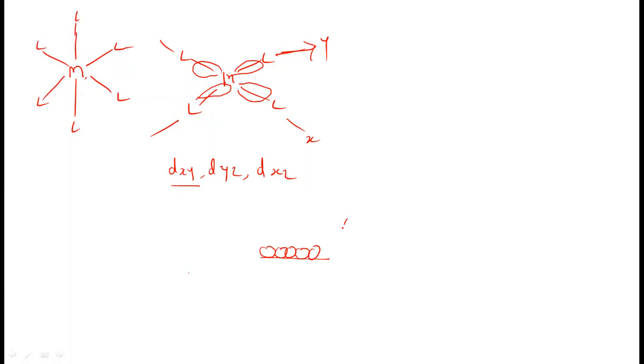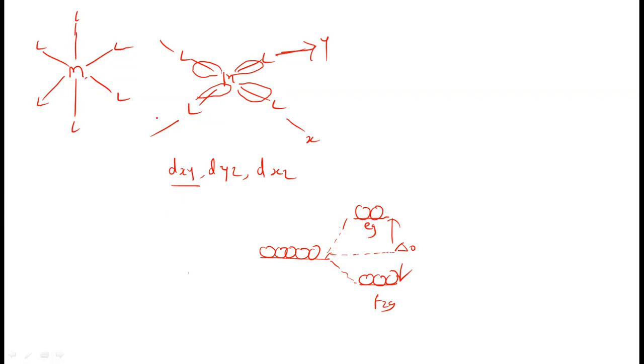The 5d orbitals are split into the two groups that are known to us, T2G orbitals and EG orbitals. Okay, this is known to us. So this energy gap is 10 Dq or delta O. Okay, so this is the EG orbital.